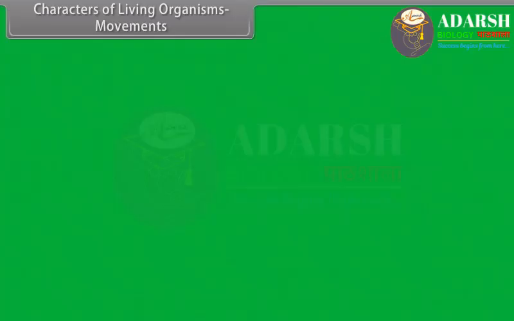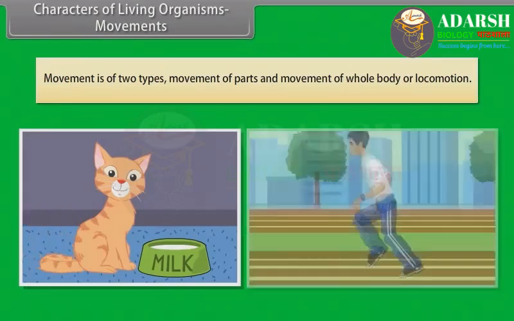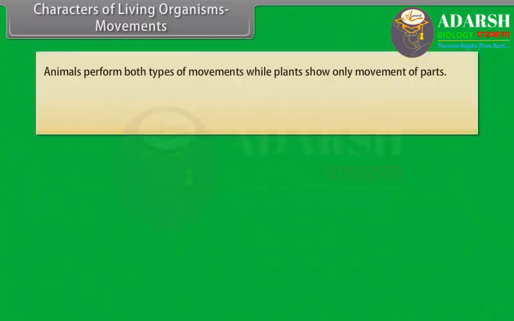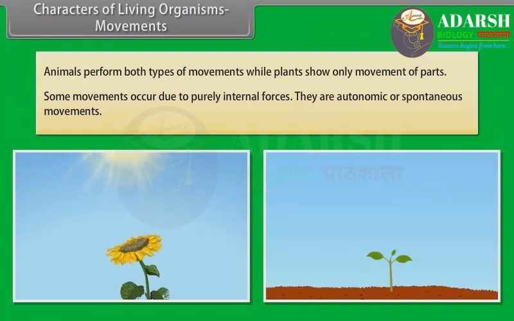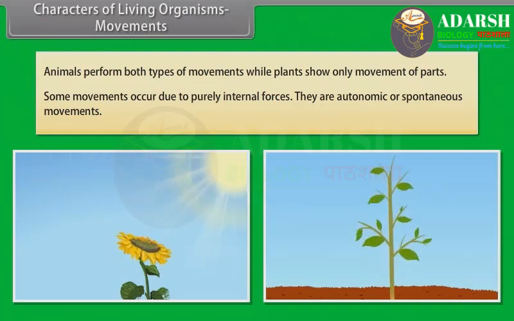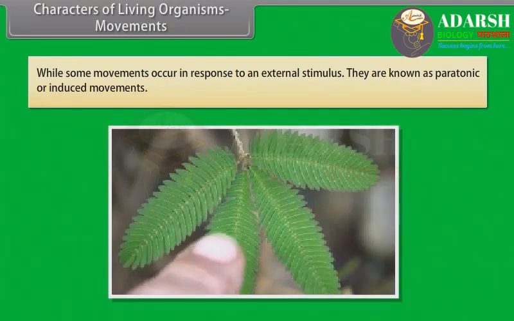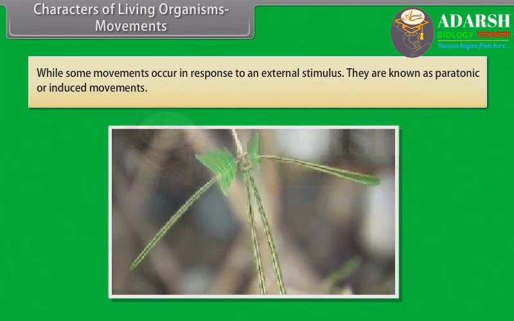Characters of living organisms. Movements. Movement is of two types: movement of parts and movement of the whole body, or locomotion. Animals perform both types of movements, while plants show only movement of parts. Some movements occur due to purely internal forces. They are autonomic or spontaneous movements, while some movements occur in response to an external stimulus. They are known as paratonic or induced movements.